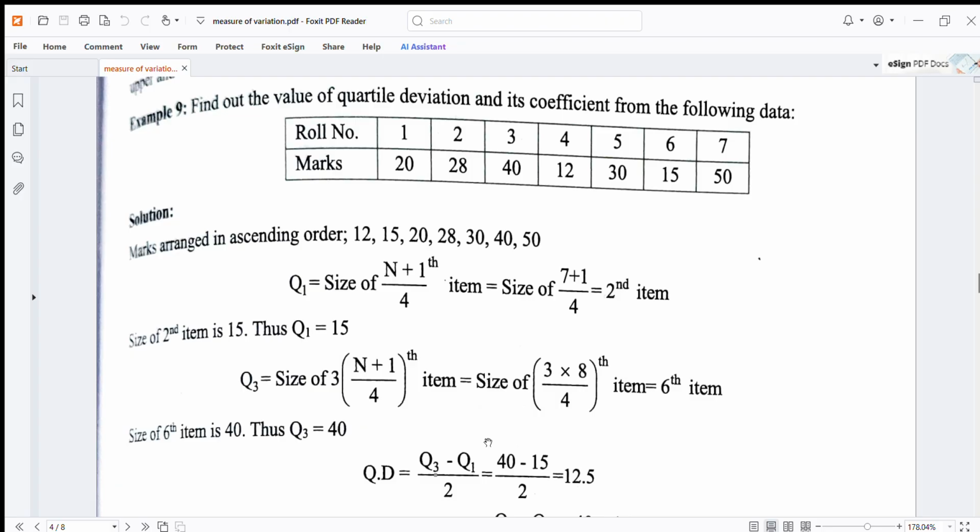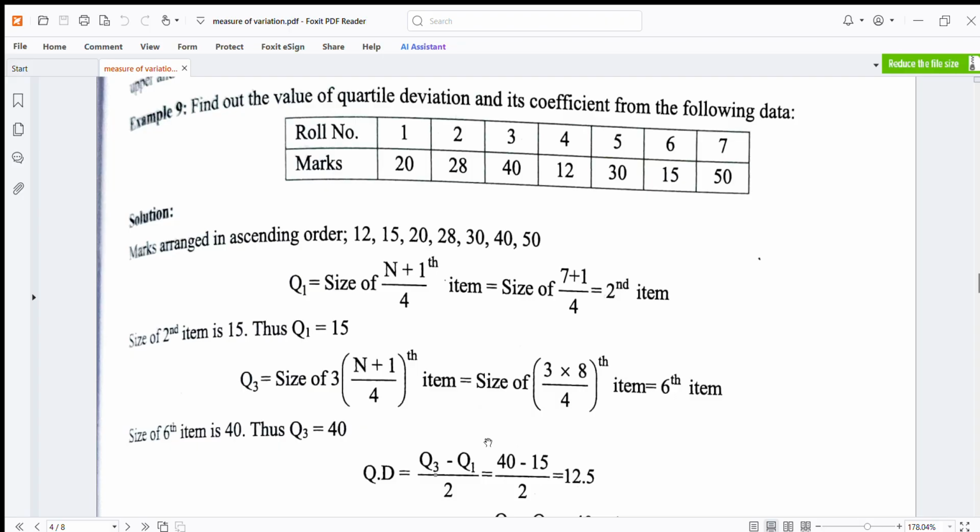Thus Q1 is 15. Q3 is the size of the 3 times (n plus 1) upon 4th item. That is 3 multiplied by 8 upon 4th item, which is equal to the 6th item.